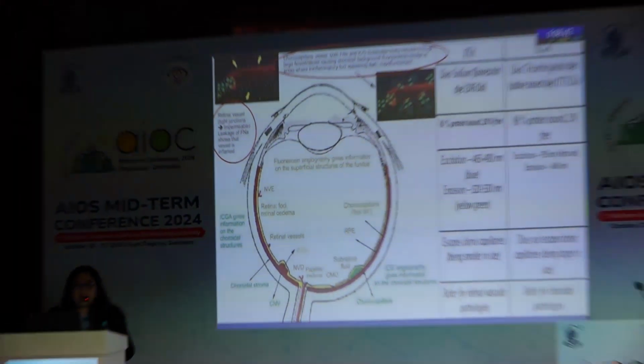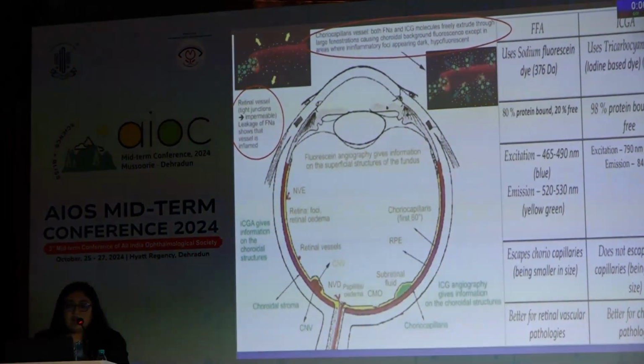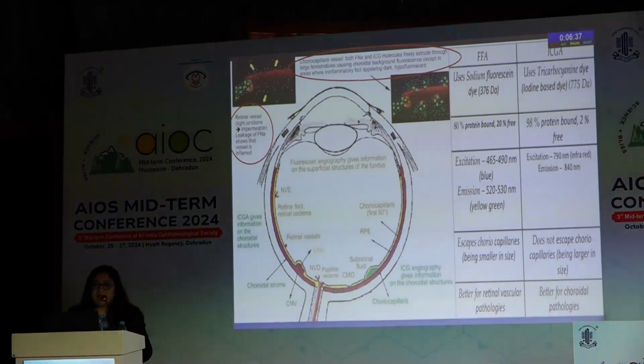I will be presenting a case-based discussion on FFA and ICG in uveitis. The basic principles to remember are that retinal vessels are impermeable to leakage of fluorescein, and leakage shows that the blood-retinal barrier has been impaired.